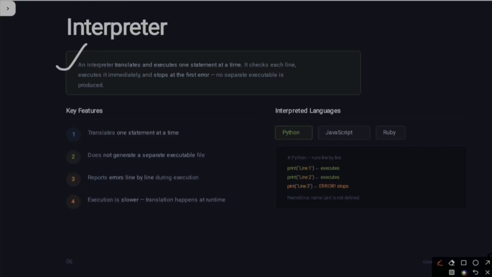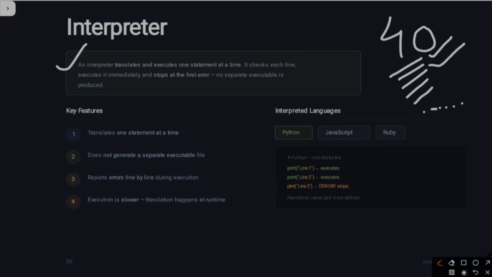If your source code is 40 lines, it will go line by line: first line, second line, third line, fourth line, fifth line, and many more like this. It will translate and execute the first line, then translate and execute the second line, then the third line. If it finds any error in the fourth line, it will stop the process and tell you here is the error. Until you correct the error, it will stop. It will not move to the fifth or sixth line.